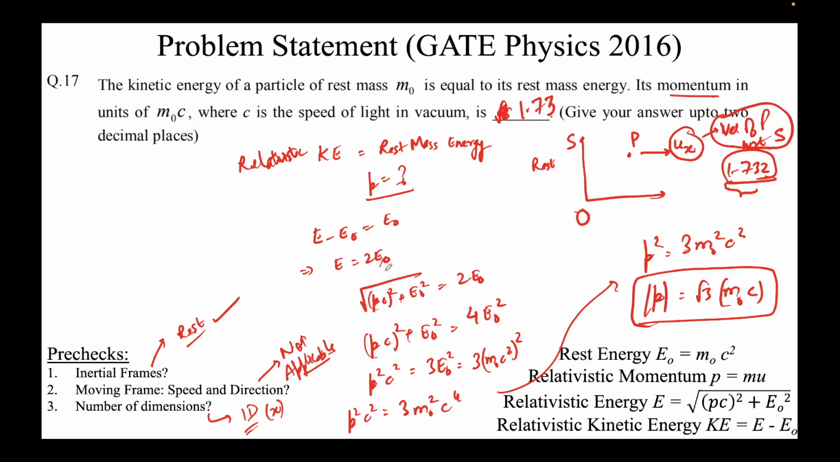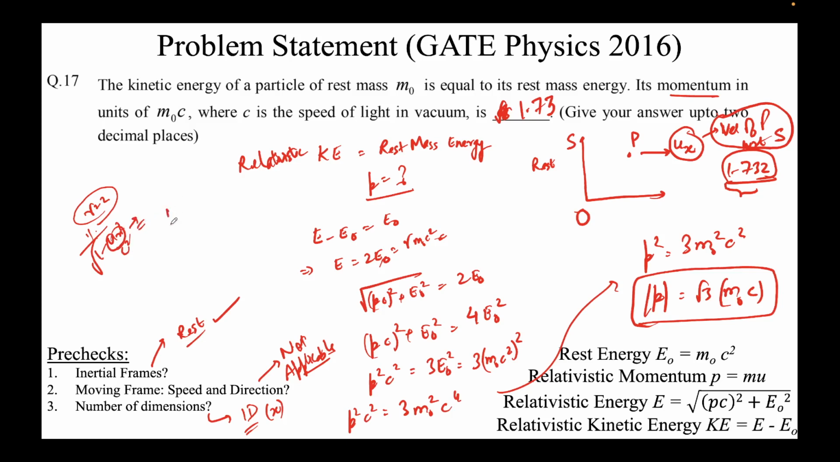So what he's saying is that since E equals 2 E naught, and we know that this is equal to gamma m naught c square, we can directly say that gamma equals 2 here. So if gamma equals 2, we can calculate the velocity, because we know that gamma is 1 over square root of 1 minus ux square over c square. So we can get ux from here. You're correct. You can get ux from here.